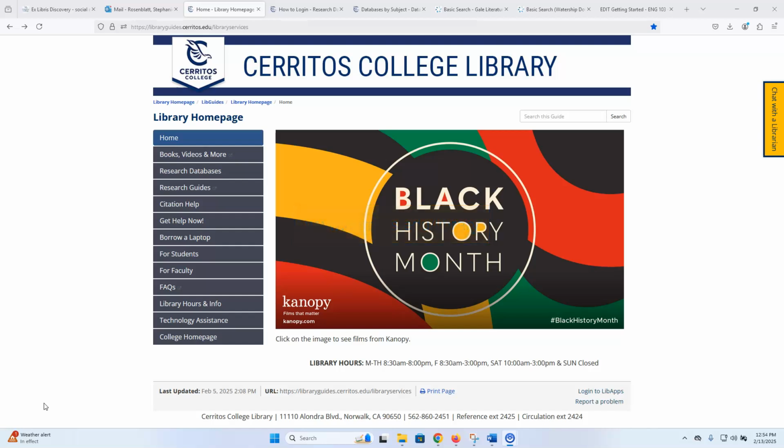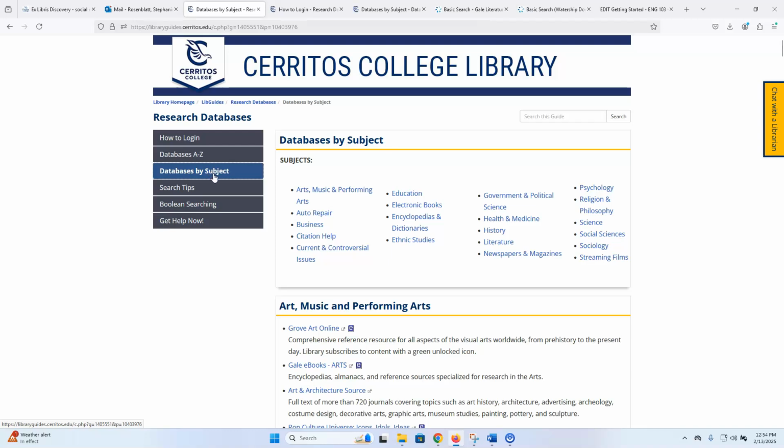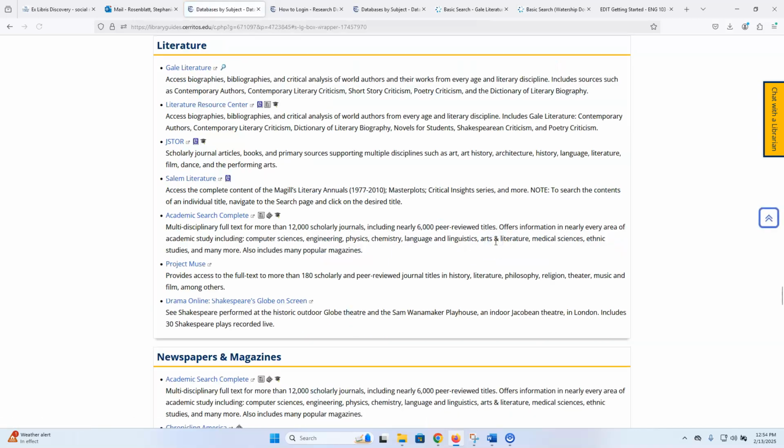cerritos.edu/library, you're going to click where it says Research Databases, and then Databases by Subject. We're doing literary research, so we're going to click the subject of literature, and it's going to take us to a list of all of the literature databases. The one that we're going to use today is Literature Resource Center, and when I click on the title, it'll